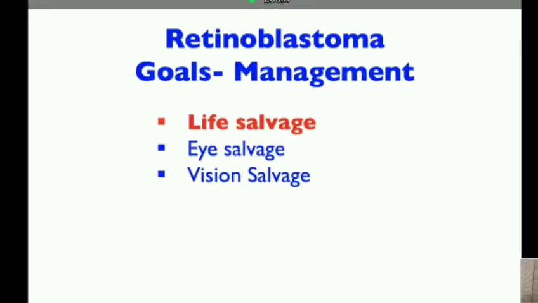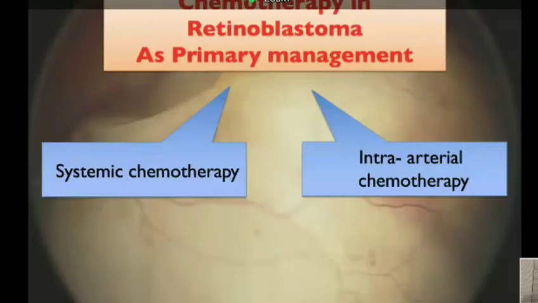So retinoblastoma, as in any other cancer, has certain goals in the management, primarily being life salvage. And being an eye cancer, definitely as ocular oncologists and ophthalmologists, we are concerned about eye salvage and vision salvage as well. So chemotherapy in retinoblastoma as a primary management are two types.